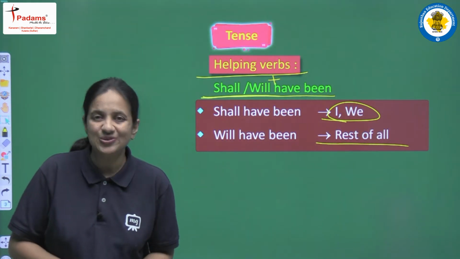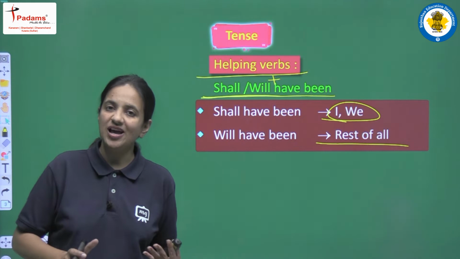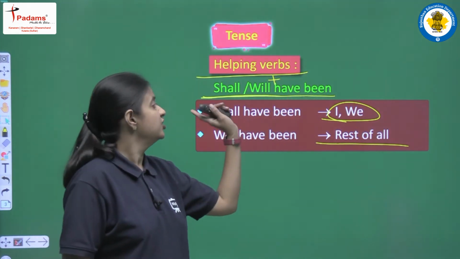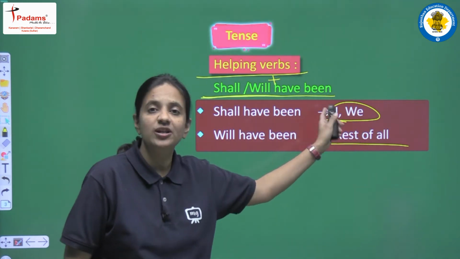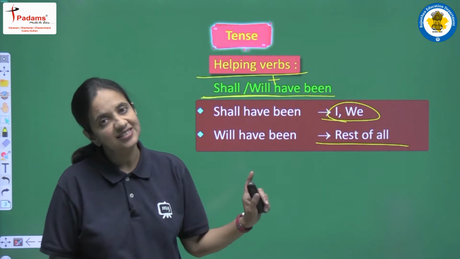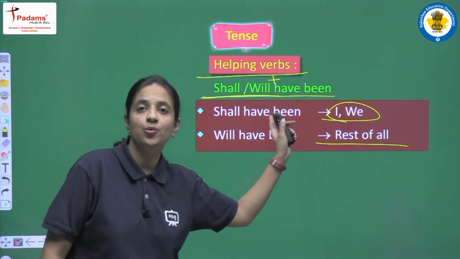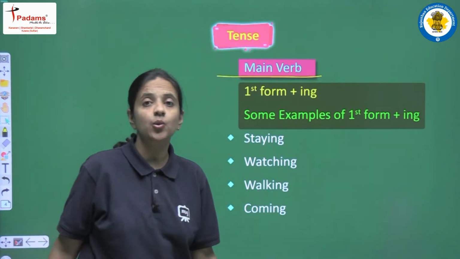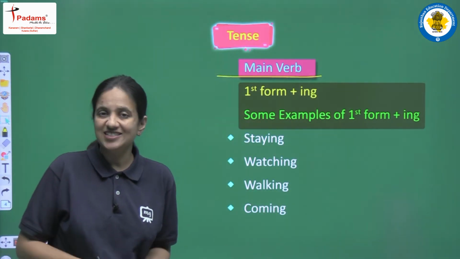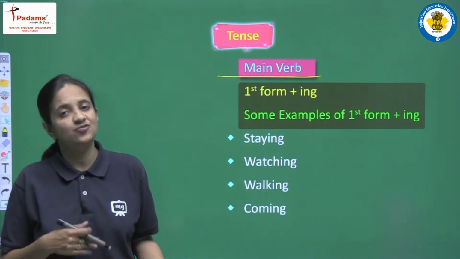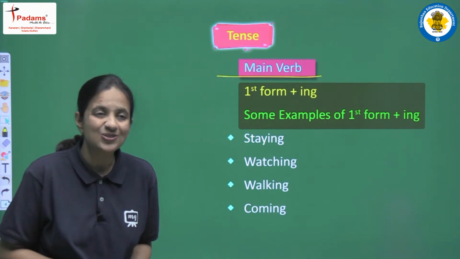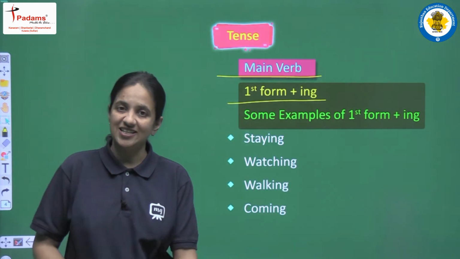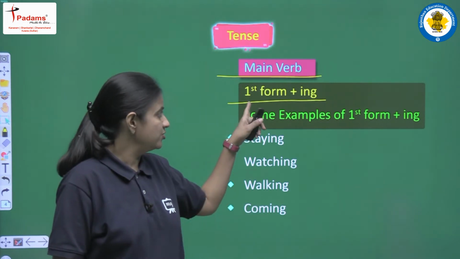So yes, this is the use, and in this tense also we are having two helping verbs. Just revise one more time: will have been and shall have been. Shall have been we will use only for I and we, and for all the other subjects we have to use will have been. Clear? Next, moving on, now we are having main verbs. Because this is continuous tense, this is future perfect continuous tense, this is one of the continuous tenses. So in this tense also we have to use first form plus ing like all the other continuous tenses, right?